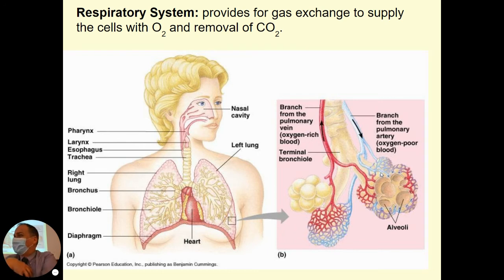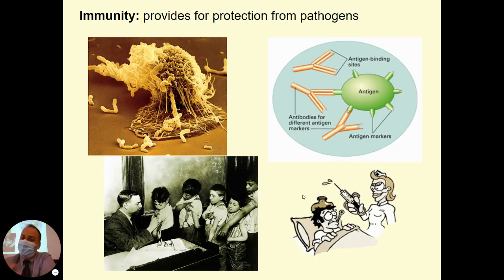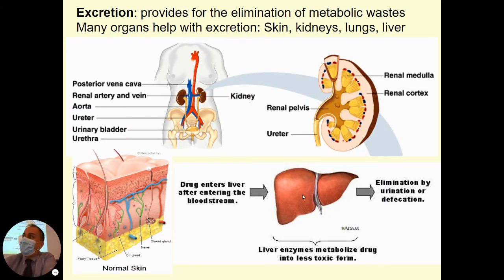It allows us to take in oxygen, to get rid of carbon dioxide. Our lungs are actually made of these little air sacs, these little alveoli. They look like clusters of grapes or broccoli. And surrounding those are our blood vessels, allowing us to take in oxygen and release that carbon dioxide. Our immune system is another body system. Excretory system, getting rid of waste, includes our kidneys, which filter our blood, remove nitrogen and other compounds. Our lungs, which get rid of carbon dioxide as well. Even our skin, to some degree, gets rid of waste as we sweat.